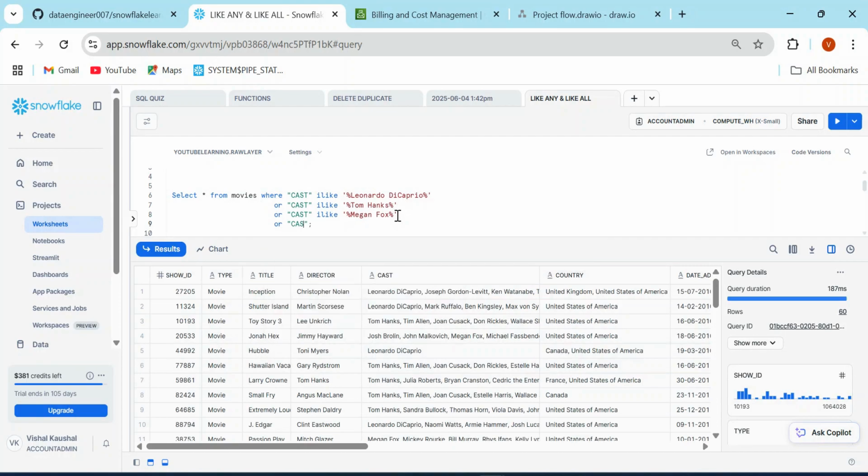Just imagine that one of your friends says that if you have a list of movies, he is just a fan of these four actors, and he will be watching movies only if these actors or actresses have worked in them. So you say that no, I like Emma Watson also. So you are going to say, let's include that pattern also.